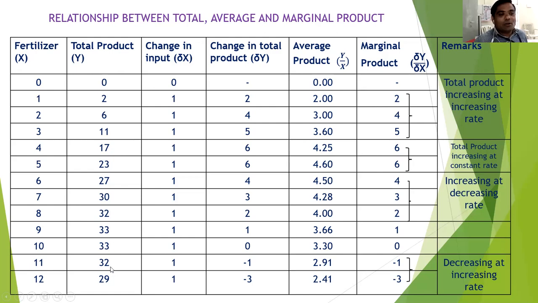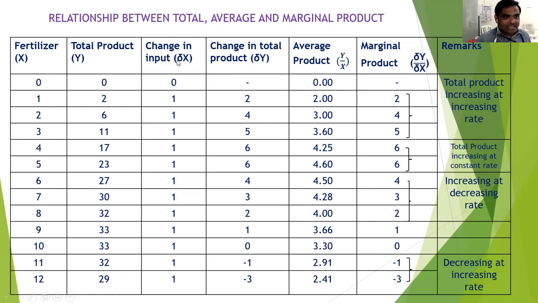So this is called the law of variable proportion, as already discussed in the first class. Again, the farmer increases the use of fertilizer from 11 kg to 12 kg. The total product is also declining. As the farmer increases the use of fertilizer from 12 to 13, then 14, 15, the total product will keep declining. So this is called the law of variable proportion.